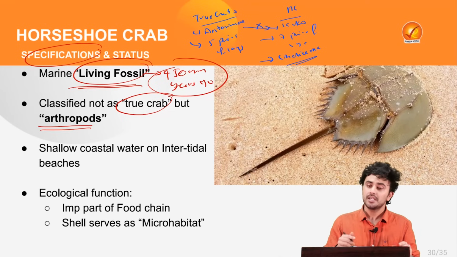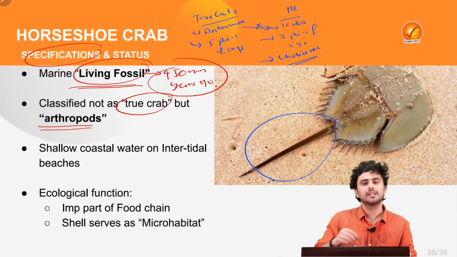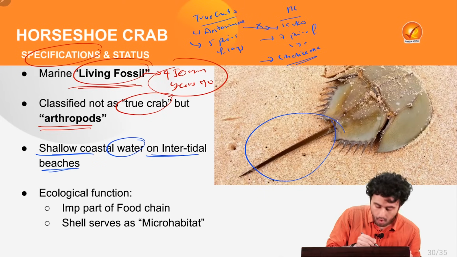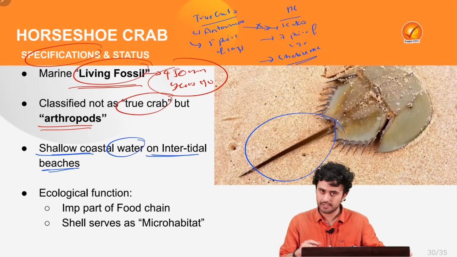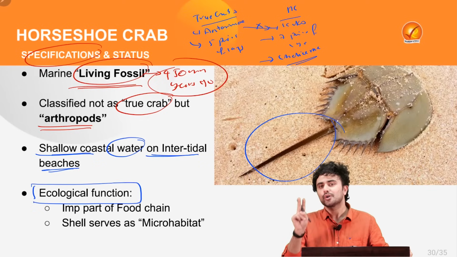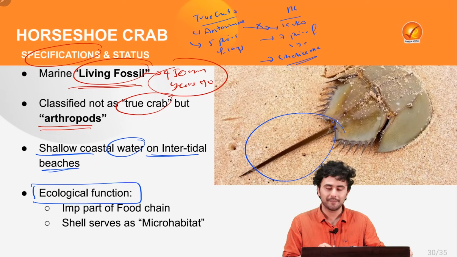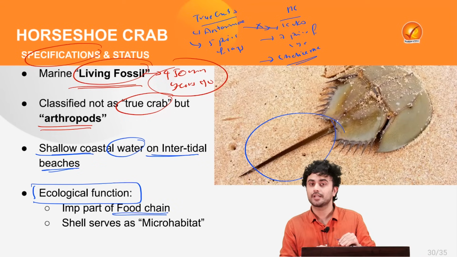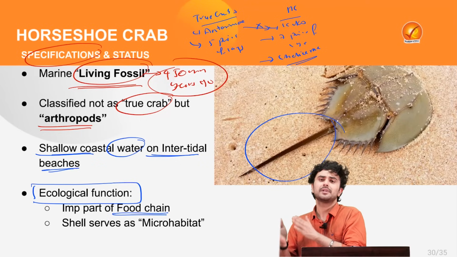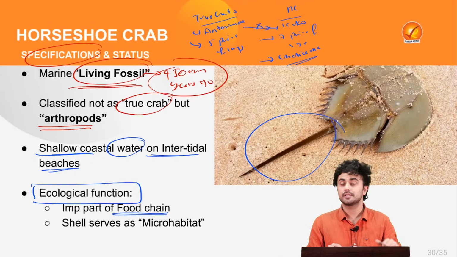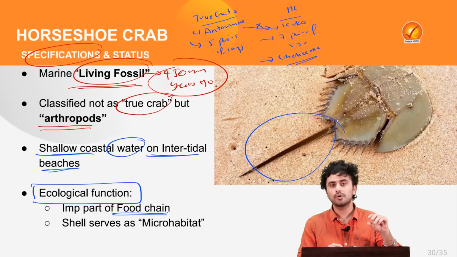At the same time, this spine-tailed creature lives in the shallow coastal water on the intertidal beaches. Now, it serves 2 important ecological functions. What are they? Well, first is that it forms an important part of the food chain because the horseshoe crab lays down millions of eggs on the coastal regions which serve as food for fish and various other wildlife.